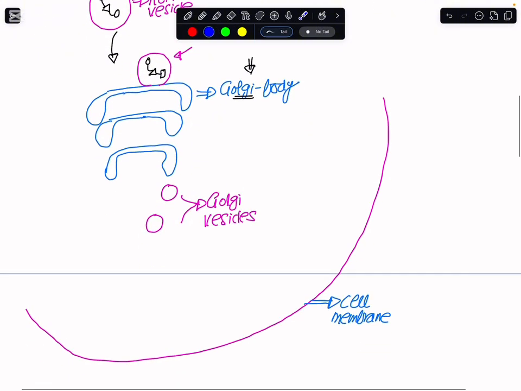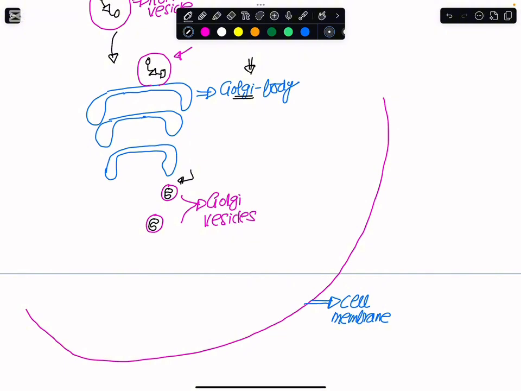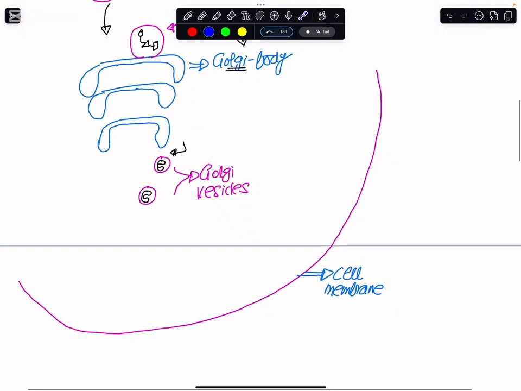Now, after the protein has been modified, it would be packaged into Golgi vesicles, and these Golgi vesicles would carry the final protein toward the cell membrane of the cell. When the Golgi vesicles come to the cell membrane, they fuse there, and as a result, the protein would be released out of the cell.